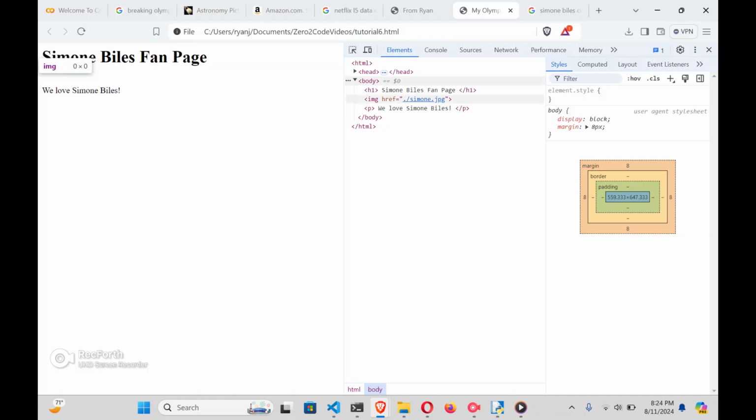And uh-oh, it doesn't look like that works. So let's try to understand why that didn't work. It looks okay to me.